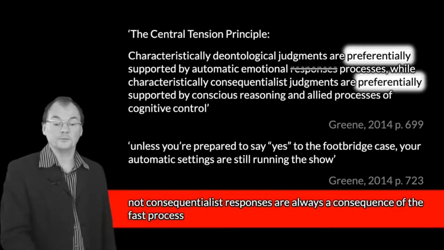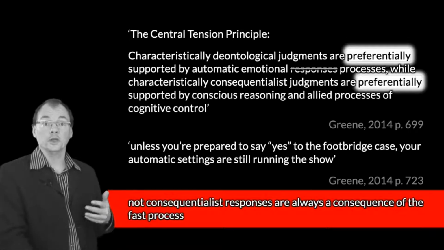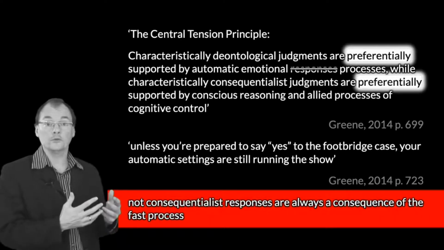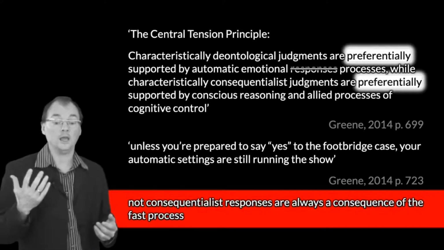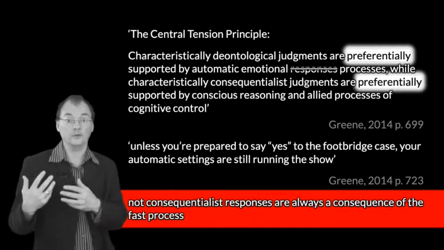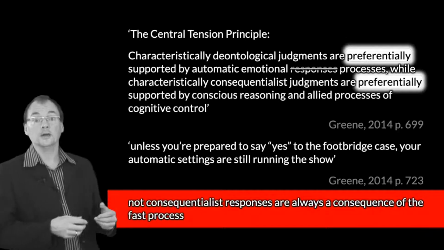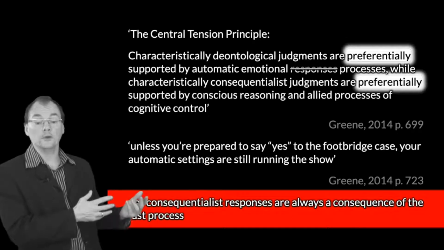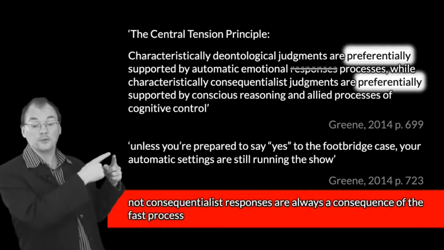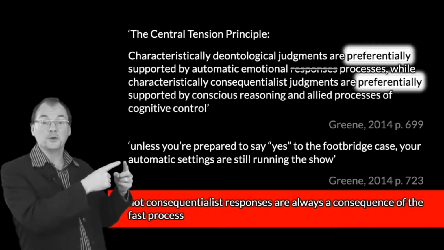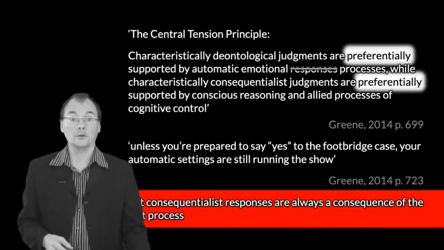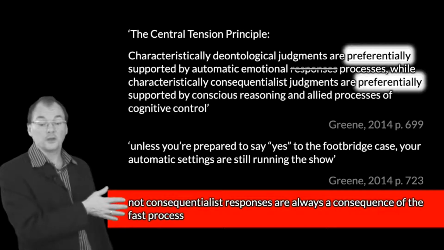As many people have pointed out, it's perfectly possible to use your slow processes to reason very carefully and produce deontological judgments, right? So Cam, for example, is a good case of that. Whether or not you agree with Cam, and you don't have to, I don't think that when she's writing a book, the book is the output of the fast process. I think that's the output predominantly. I mean, both processes are involved in any response, but writing a book is one response that's predominantly a consequence of Cam's slow processes. So this is clearly an incorrect claim.